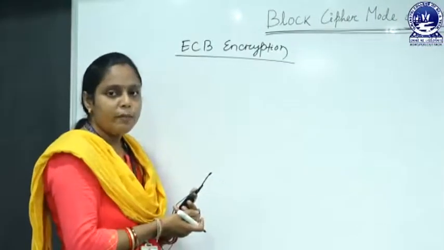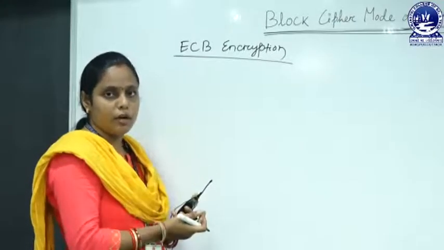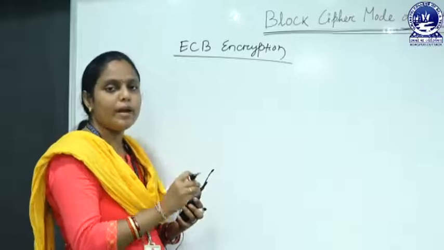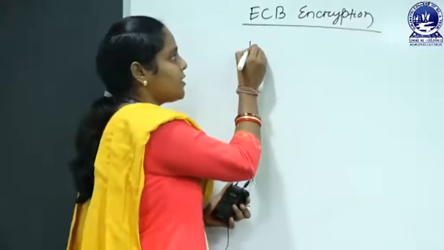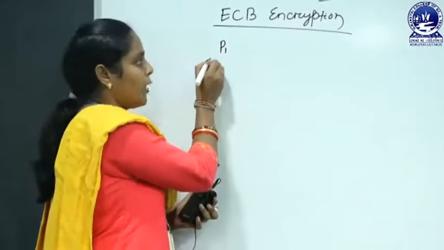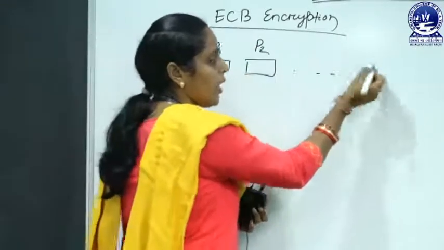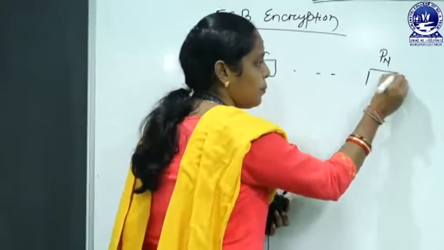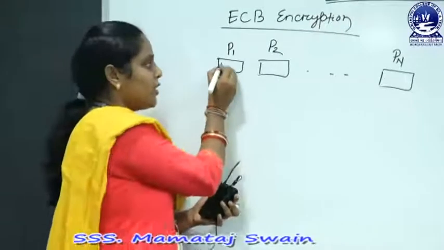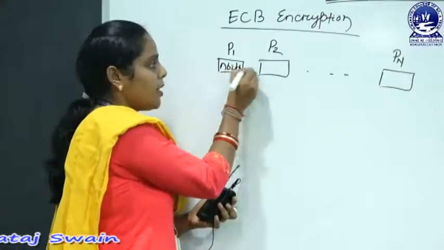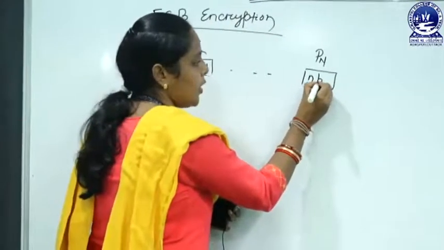During the encryption, first of all we have to divide our plain text into a number of blocks. Suppose here we divide our plain text into n number of blocks. That means our plain text is divided into block P1, then the next block is P2, up to n blocks, that is Pn. Now, here each block size is n bits. That means P1 is n bits, P2 also n bits, and Pn also n bits.